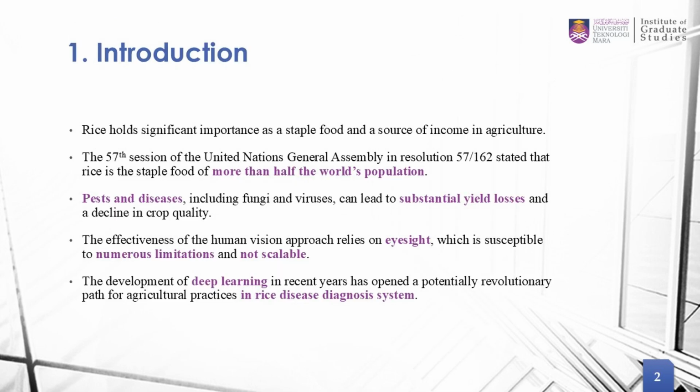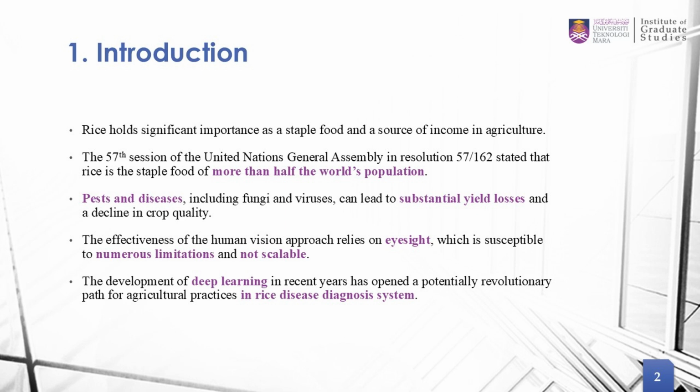As for the introduction, rice holds significant importance as a staple crop. This was also recognized by the United Nations General Assembly in one of its resolutions, saying that rice is a staple of more than half of the world population. Just like other living plants, the rice plant is exposed to pests and diseases, including fungi and viruses, which can lead to substantial yield losses and a decline in crop quality.